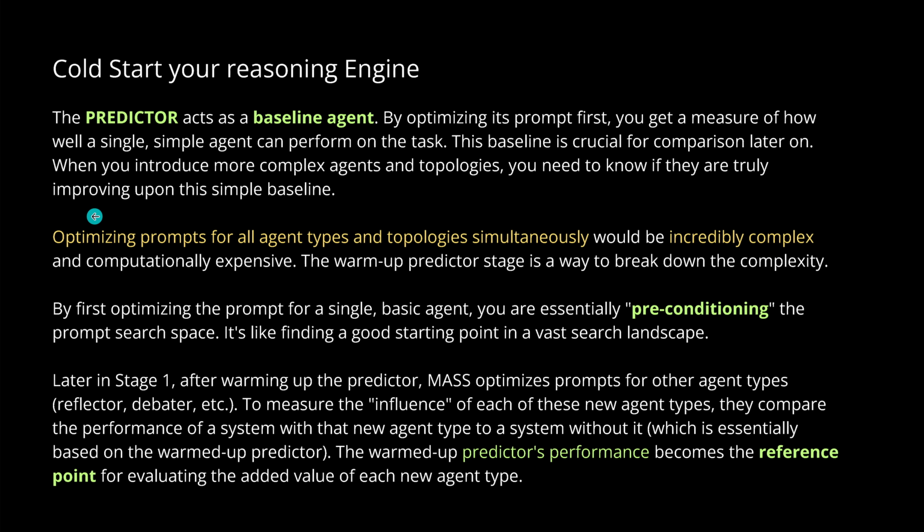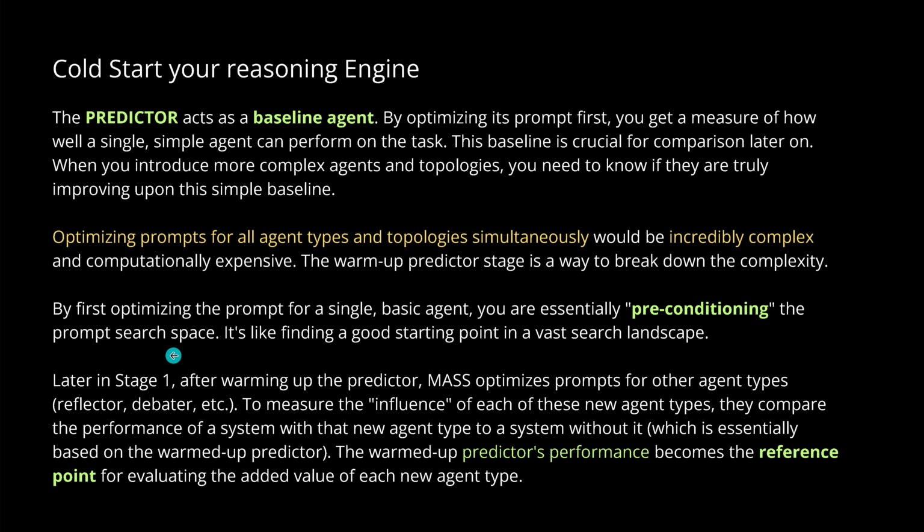Now, you could theoretically say, hey, I optimize my prompt for all the agent types and all the topologies simultaneously. But given the complexity of your job, it would be incredible complexity as a whole, and it would be extremely computationally expensive. So this single warm-up predictor stage is a way to break down the complexity, and you have not the best, but a really good benchmark. You can think about this essentially as a preconditioning here of the prompt search space. It's like finding a good starting point here in a vast search landscape.